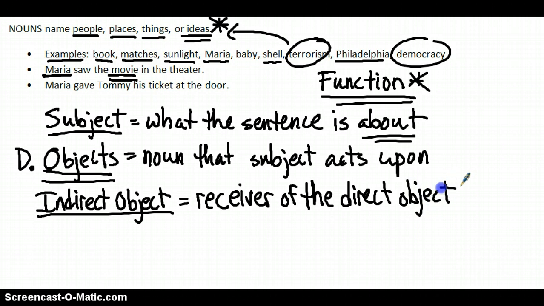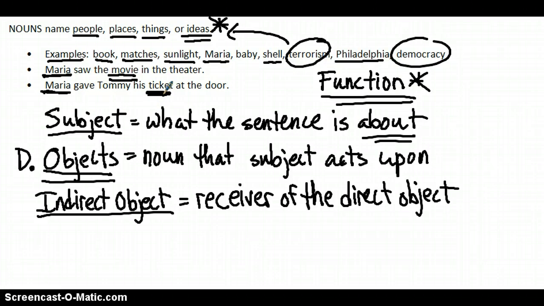So if we go to sentence number 2, Maria gave Tommy his tickets at the door. We can say, what is the sentence about? Again, like in the first example, it's about Maria. What did Maria act upon? She gave something. What did she give? She gave the ticket. Ticket is the direct object.